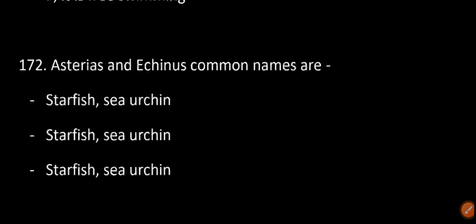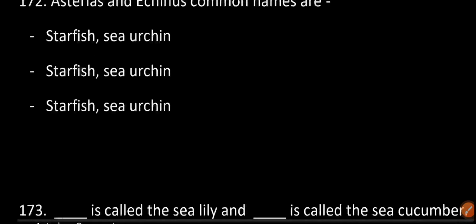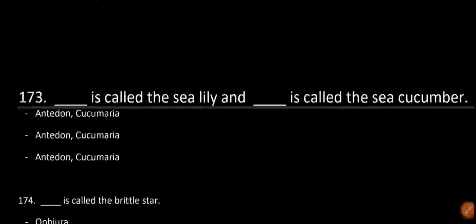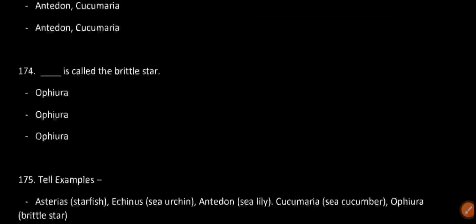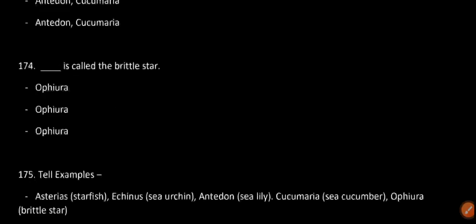Asterias is starfish and Echinus is sea urchin. Antedon is sea lily and Cucumaria is sea cucumber. Ophiura is the brittle star.